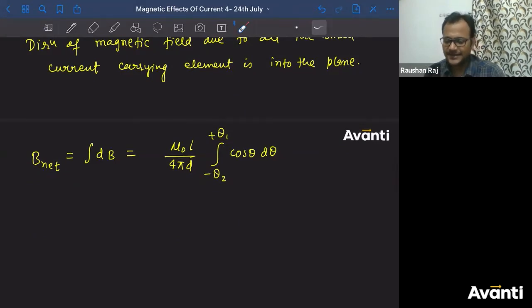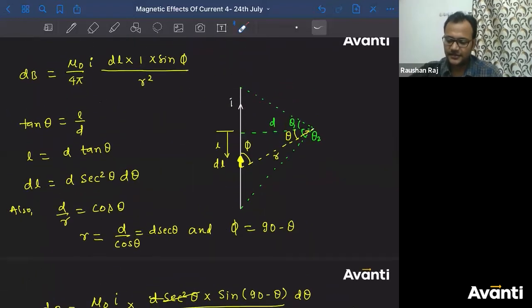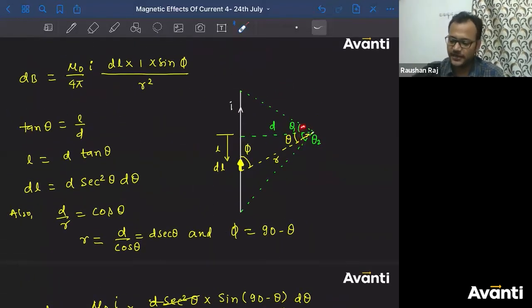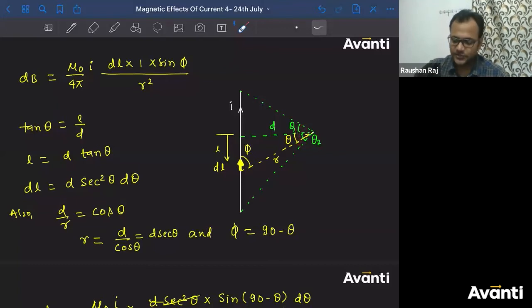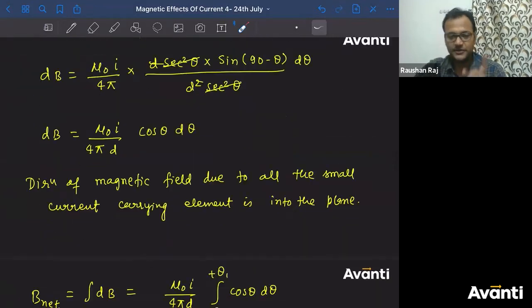No, Pratish, I didn't say that this is 90 degree. Pratish is saying that this will be 90 degree? Yes, infinite में आएगा 90 बच्चा. Did I say this is 90 degree? Is it mandatory for us? It's a basic geometrical mistake you are doing. It's not 90 degree. Summation of theta 1, theta 2 is not 90 degree. It can be anything. It can be 30, it can be 50, it can be 20, it can be 40. कुछ भी हो सकता है. ठीक है? Yeah, you have made the blunder. You have committed a blunder.